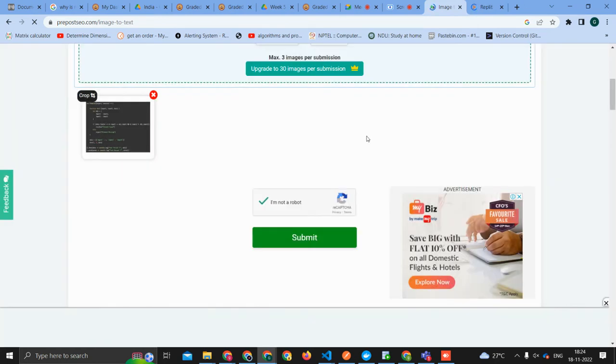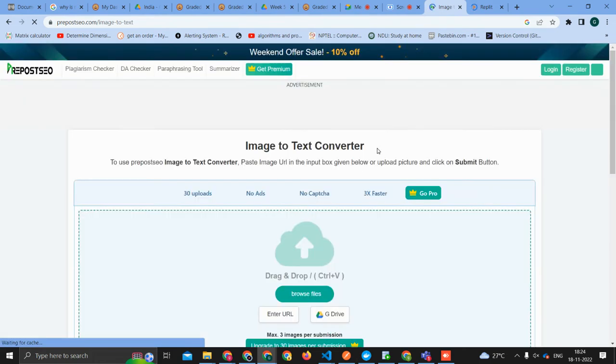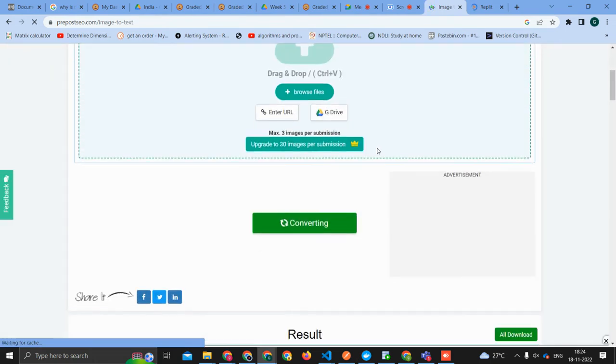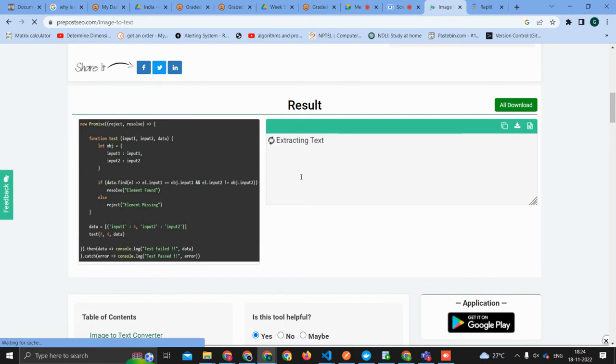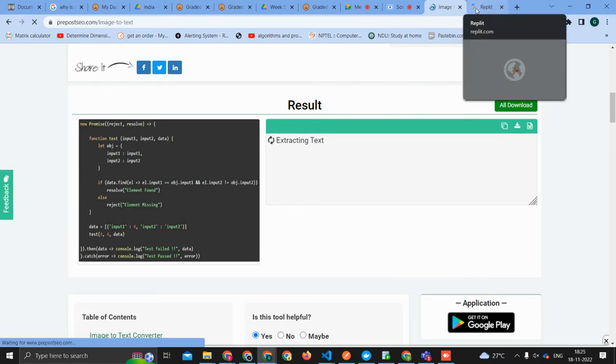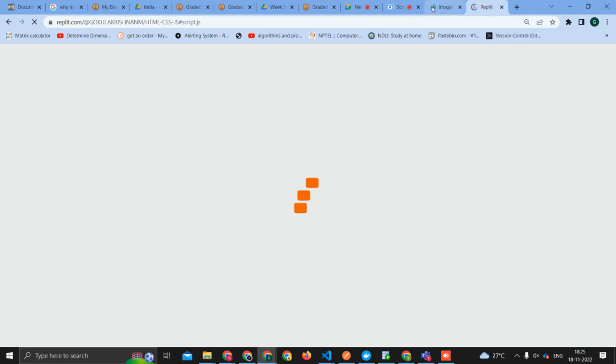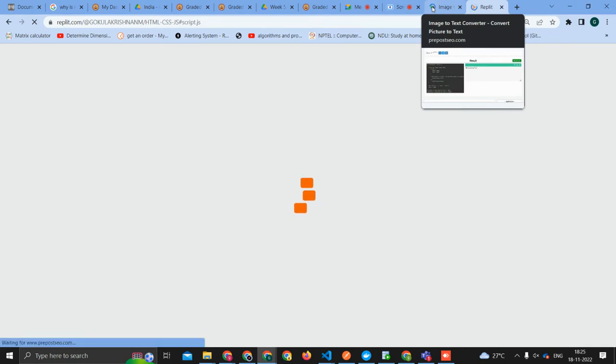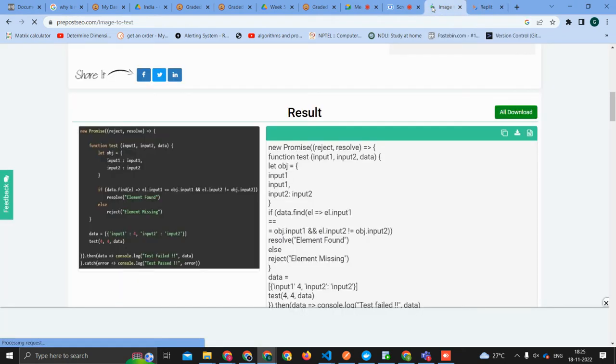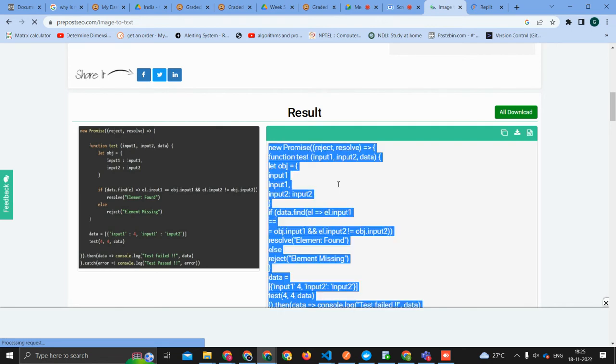Gokul, which app is this? Just some web app. Just search like image to text converter or something online. Okay, understood. Ideally it comes, but the syntaxes when they are like too much, let's see what's gonna come. But still, there might be some syntax error. Correct. We might need to correct them. Not for all problems we can do that, but at least for a few problems we'll try to do wherever we are confused.